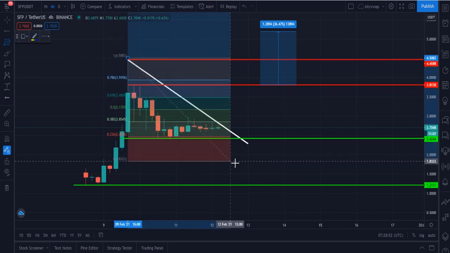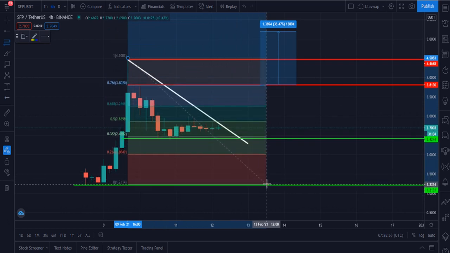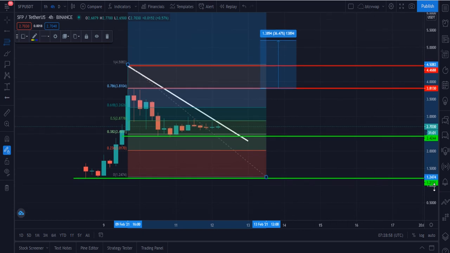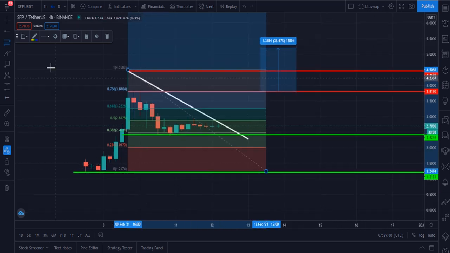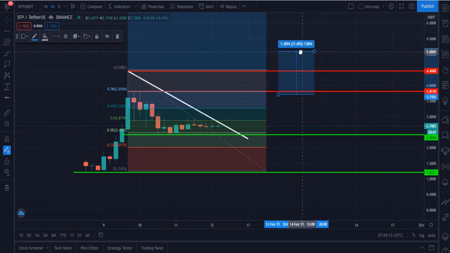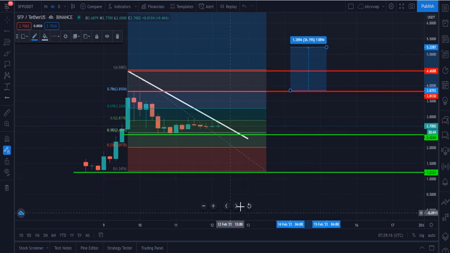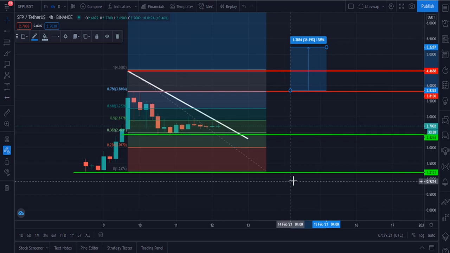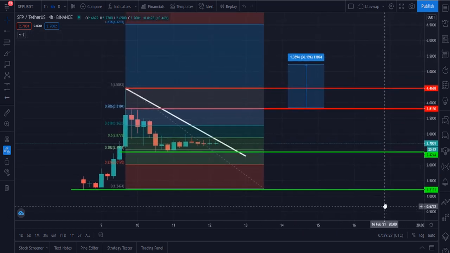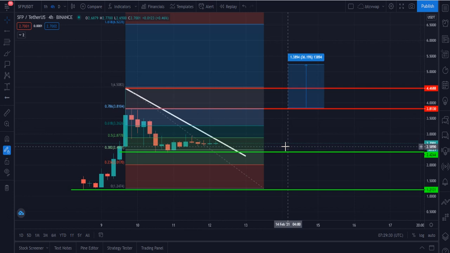Let me please show you the next targets: medium duration, long duration and very long duration targets. Targets of 3 months, 6 months, 1 year and 1.5 years for the SafePal token right now. I'm going to tell you right now. I think this is the safe zone and it is in the golden pocket. SafePal is currently in the golden pocket of retracement, and I think it is very safe if you buy or hold SafePal from that level.